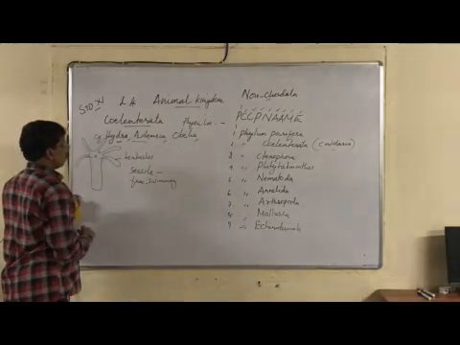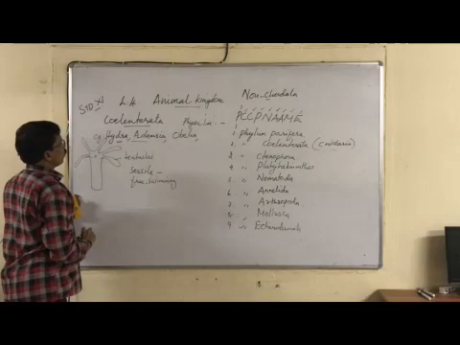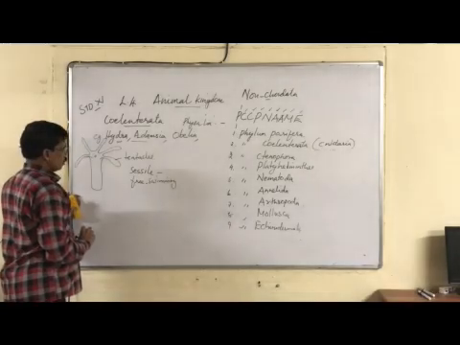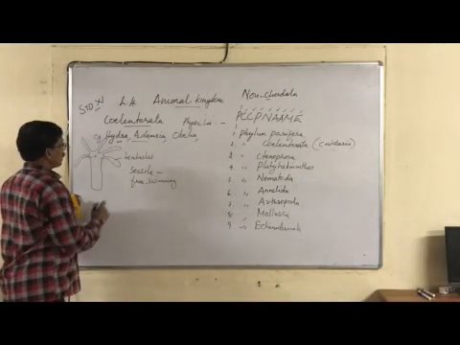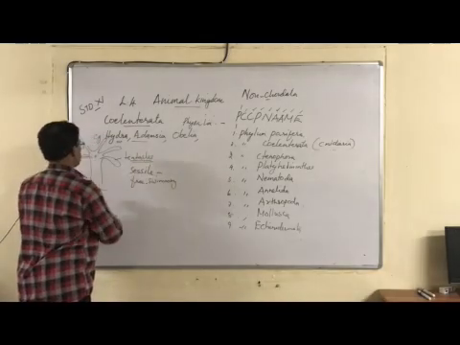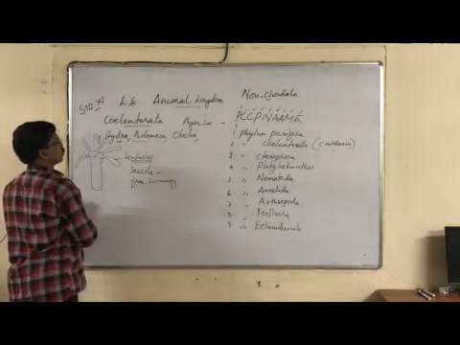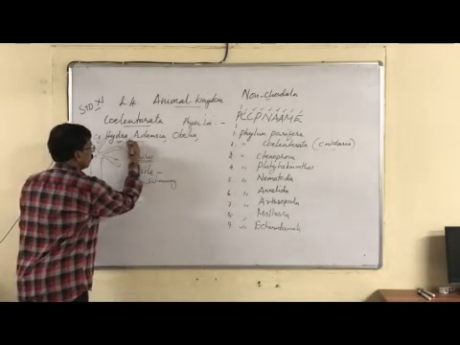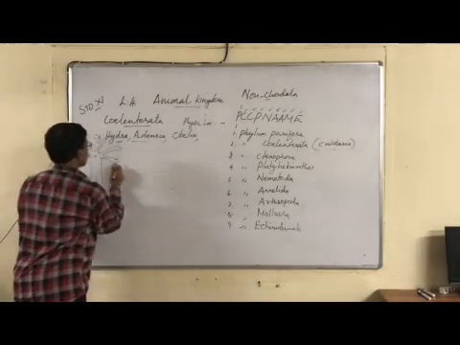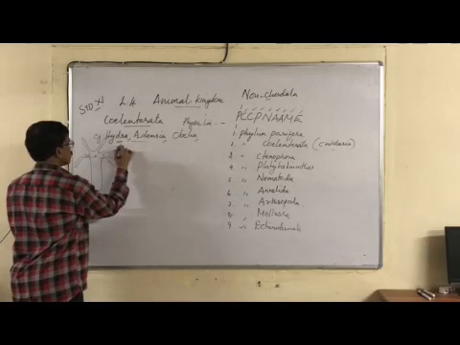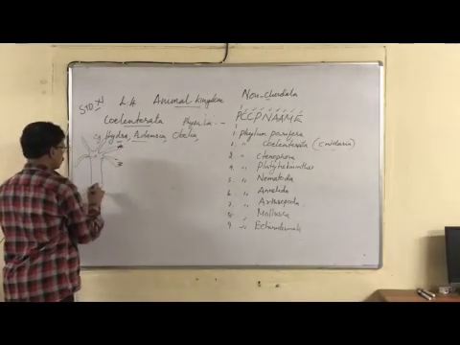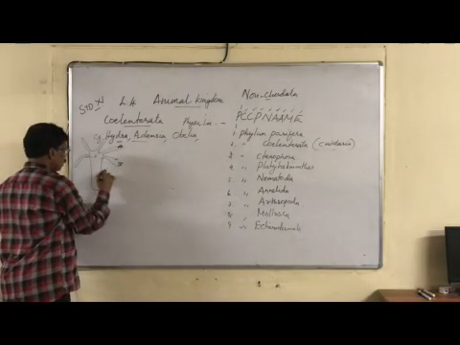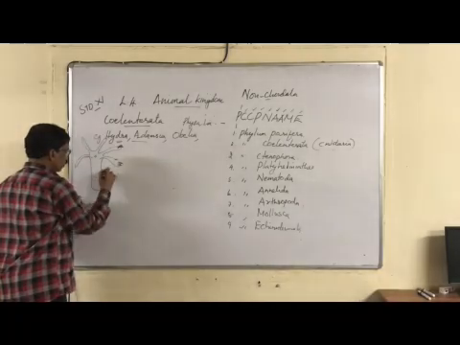That is one point. The second point is the presence of tentacles. At the tip of these tentacles, and over the surface also, you can see a large number of special cells called cnidoblasts.